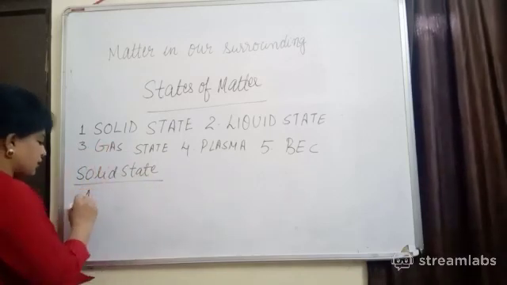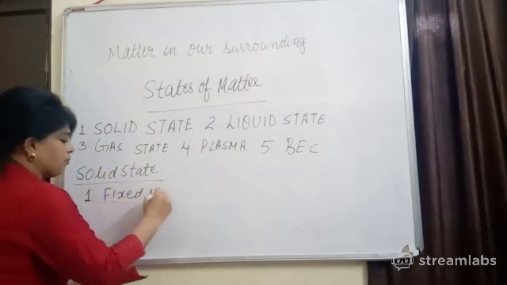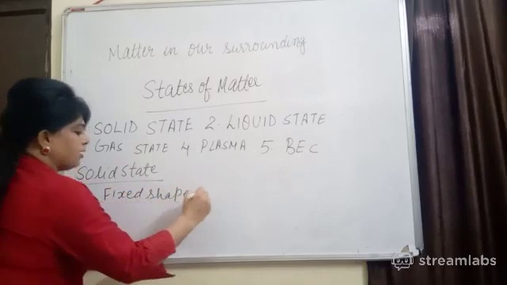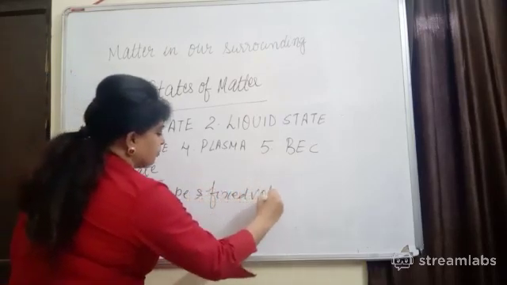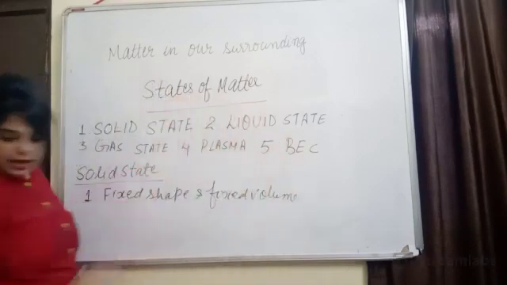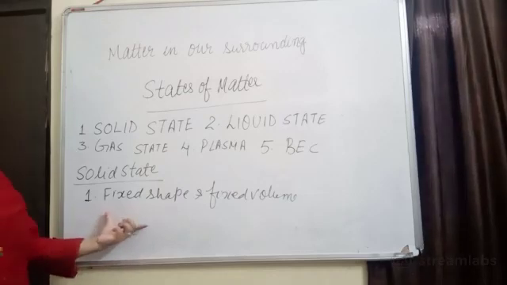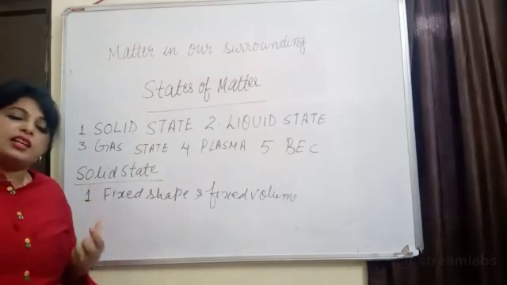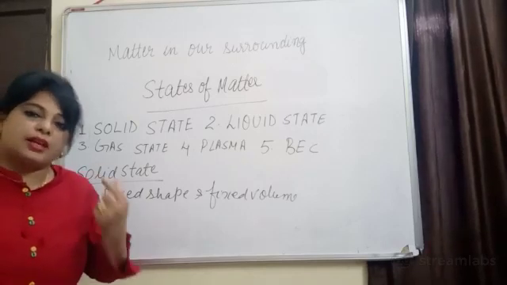So the first property is fixed shape and fixed volume, right? Now in this activity they say these are capable of diffusing into each other. I told you in the solid state kinetic energy is very less and they have the least interparticle space.